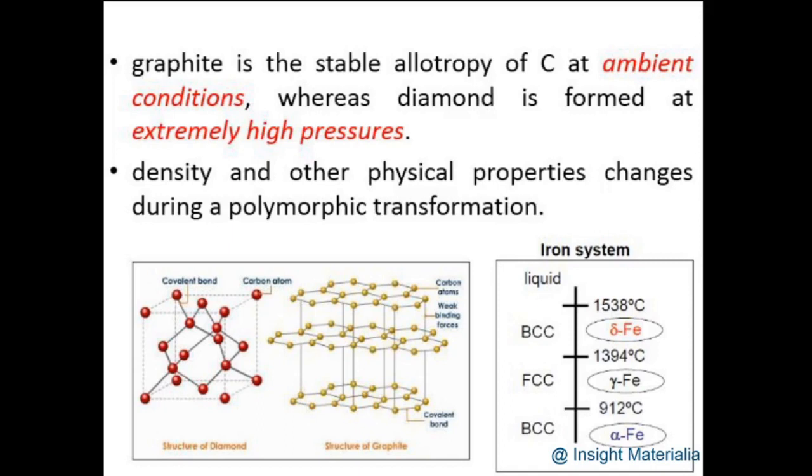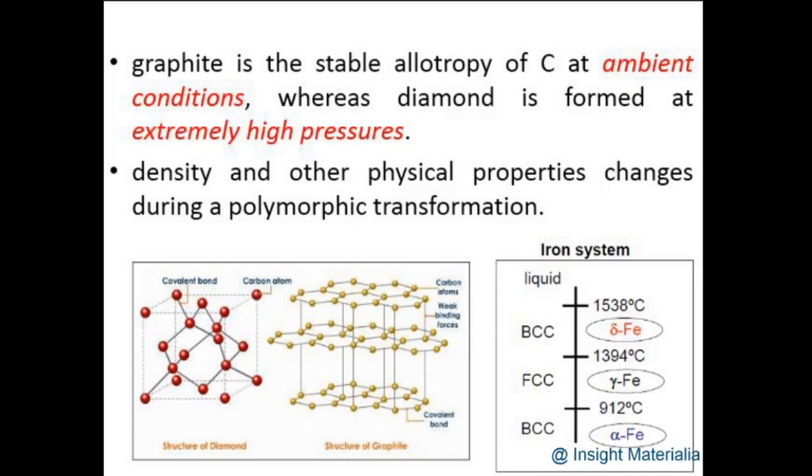This phenomenon of polymorphism or allotropy mainly happens due to two reasons. It can be due to a change in temperature and a change in pressure, in extreme conditions. If we give extremely high pressure to a material, we can change its structure. At the same time, if we change the temperature of the material, we can transform it.